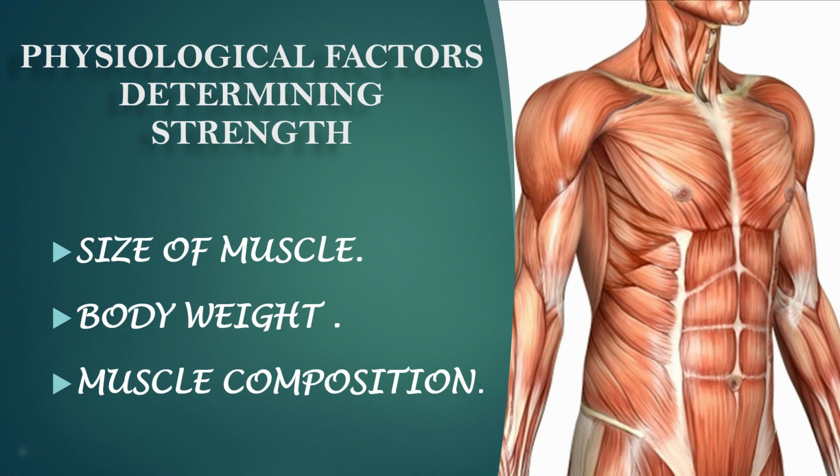Now the third one is muscle composition. As we have already studied, each muscle consists of 2 types of fibers: fast twitch fiber, which is also known as white fiber, and the other one is slow twitch fiber, which we also call red fiber, right? So children, if a muscle has a higher percentage of fast twitch fiber, it can produce more strength, okay? And this fiber percentage cannot be changed through training, okay?